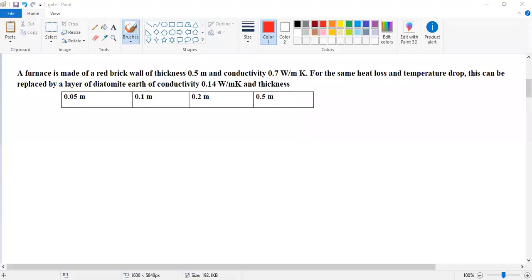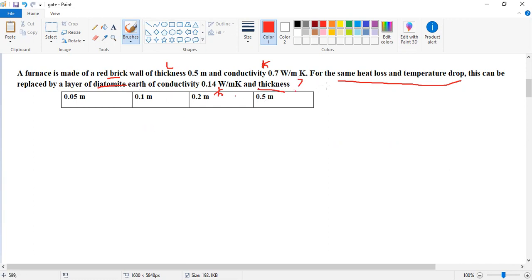The problem is given: a furnace is made up of a red brick wall. The thickness, or length, is 0.5, and the conductivity is given. That is a conduction problem. For the same heat losses and temperature drop, with no change in heat losses and temperature drop, the red brick wall is replaced by a layer of diatomite, whose conductivity is 0.14. So we find out the thickness of the diatomite.